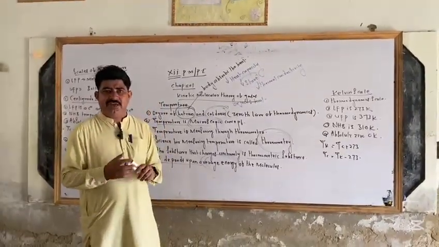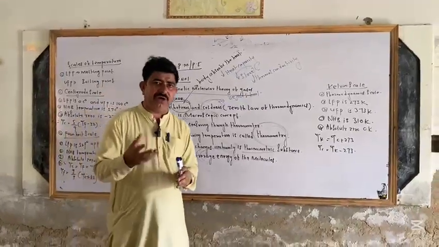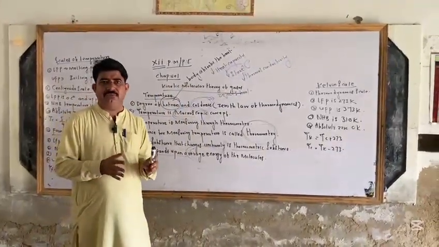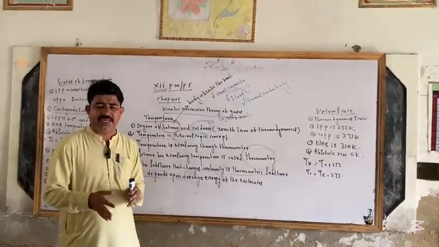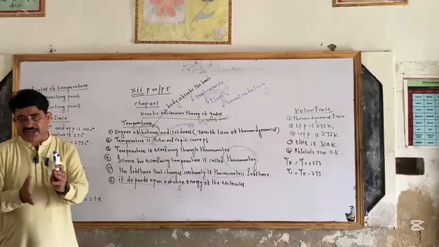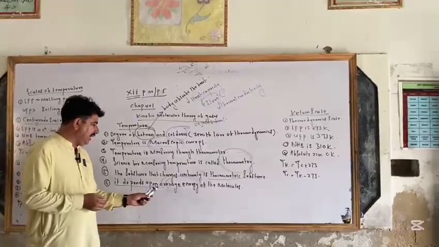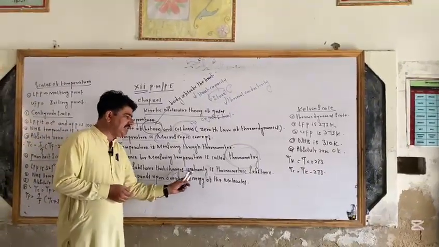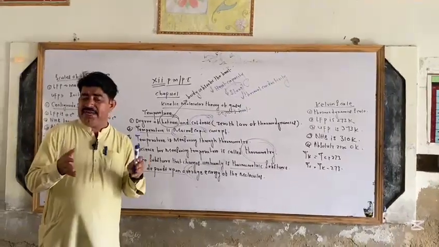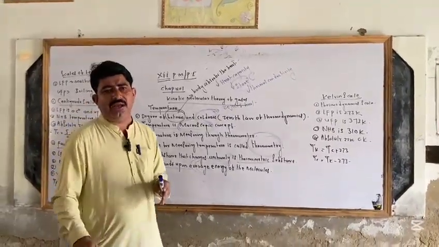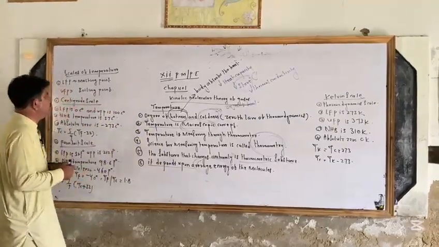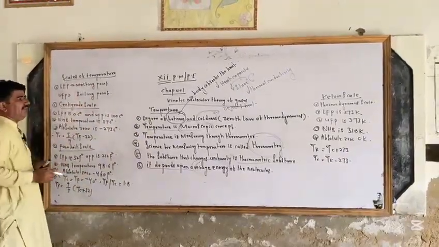It means average: when we heat water, some molecules are moving very fast after heating, and some molecules are moving very slow. Due to the slow and fast movement of molecules, we can find the average energy of the molecule, that may be kinetic and potential energy of the molecule. But in ideal gases, we only learn about kinetic energy, but in real gases we have kinetic energy and maybe potential energy. Now we come to scales of temperature.